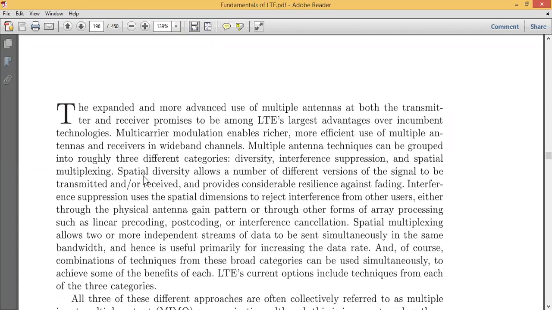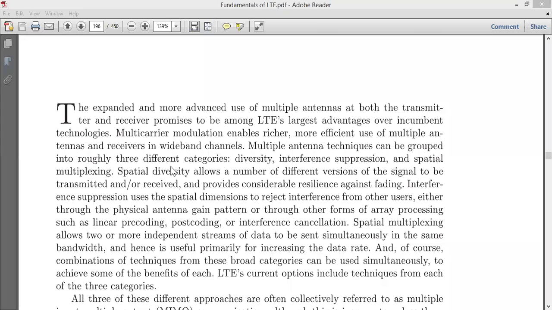So spatial diversity is nothing but it allows a number of different versions of the signal to be transmitted or received. Instead of transmitting only one signal, what I will do is try to transmit multiple copies of my transmitting signal, or simply you can call it the original signal or baseband signal, transmit it to multiple antennas, which is then received at the multiple receivers, and that will give you the correct information again.